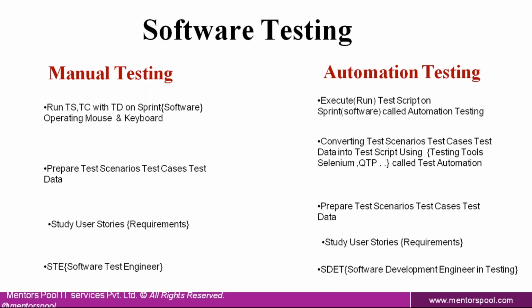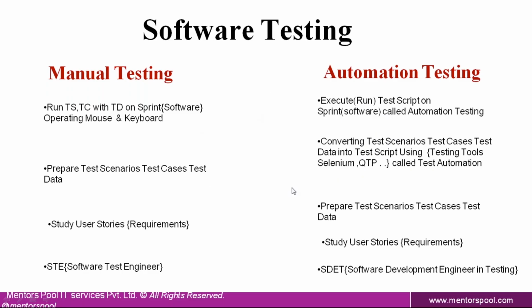Okay. So once the script is ready, you need to execute the script on the sprint. The process of executing the test script on the application, the sprint or a build is called automation testing. Now I hope this is making sense, the difference between test automation and automation testing. Test automation is the process of converting test scenarios, test cases along with the test data into the test script using test automation tools like Selenium, Java Robot, QTP. Whereas executing the test script on the application is called automation testing.